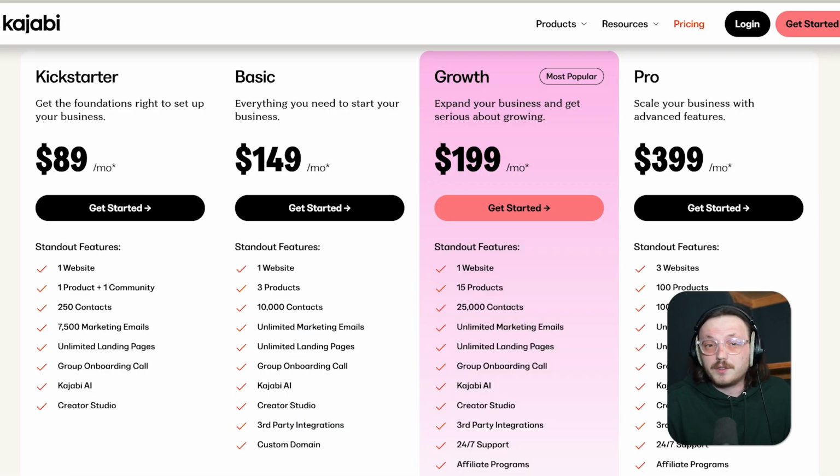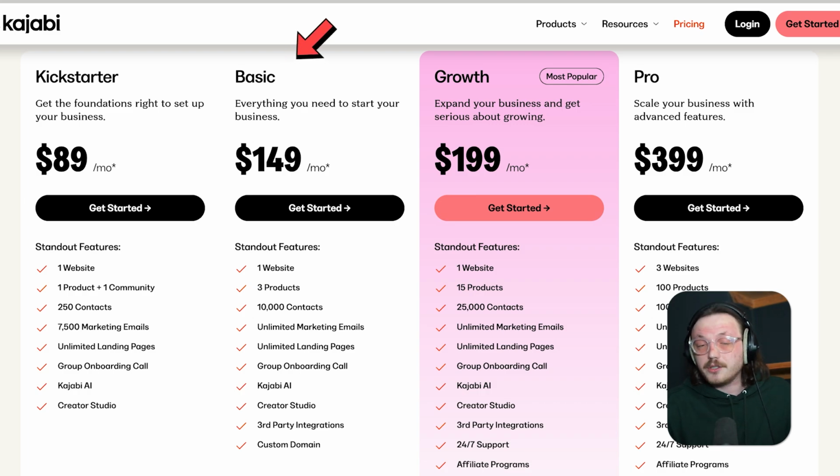Similarly, Kajabi offers 4 plans, but with a different focus. The Kickstarter plan is $89 per month. It's perfect for beginners. You get one website, one product, one community, and 250 contacts. Plus, it comes with 7,500 marketing emails, unlimited landing pages, Kajabi AI, and Creator Studio. To help you get started, there's even a group onboarding call for guidance.